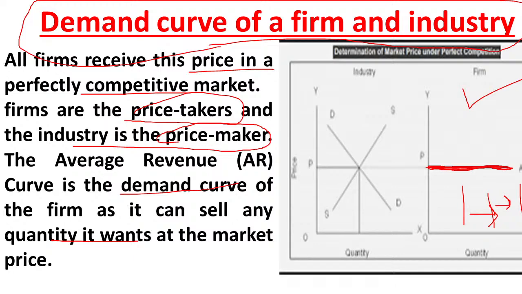And when it comes to industry, the demand curve is downward sloping, because when price increases, demand is going to decrease, and any decrease in the price leads to an increase in the demand. Because of this character, the demand curve in a perfect competition market is downward sloping, and the supply curve is upward sloping. So this is about the demand curve of a firm and industry in a perfect competition market.